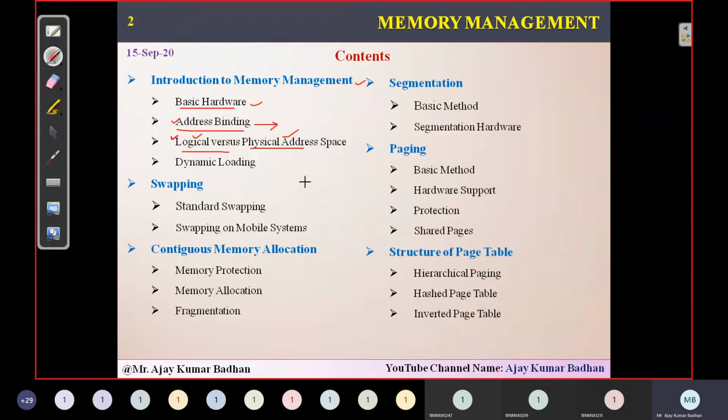Whenever we are writing a program, we can see the logical address of that particular program. But where it is stored in your RAM, that we cannot see. There is a separation here. Then finally, we have something called dynamic loading. Dynamic loading is nothing but loading different routines or different functions at runtime.